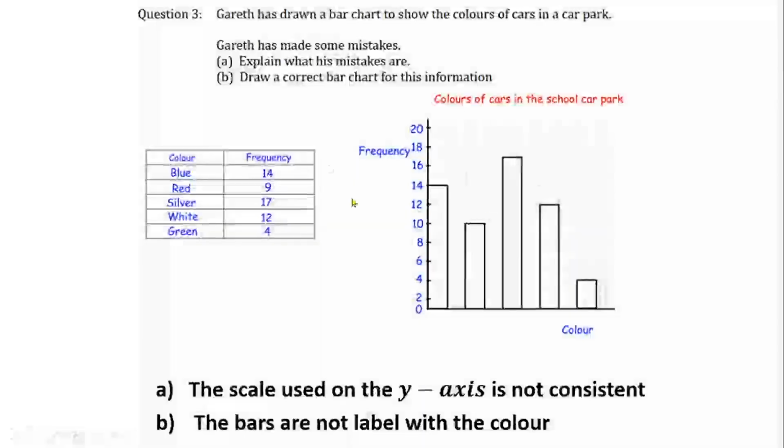So you have to draw the bar chart by yourselves. I want you to pause this video and draw the bar chart using this information by yourself. I leave that one for you to do. I've helped you to highlight the errors he made, but I want you to pause the video, take your graph book, your pencil and your ruler, and try to use this information to draw the graph. You can snap it and send it to me via my email address or WhatsApp number for correction and help, and to see whether you are right or wrong.